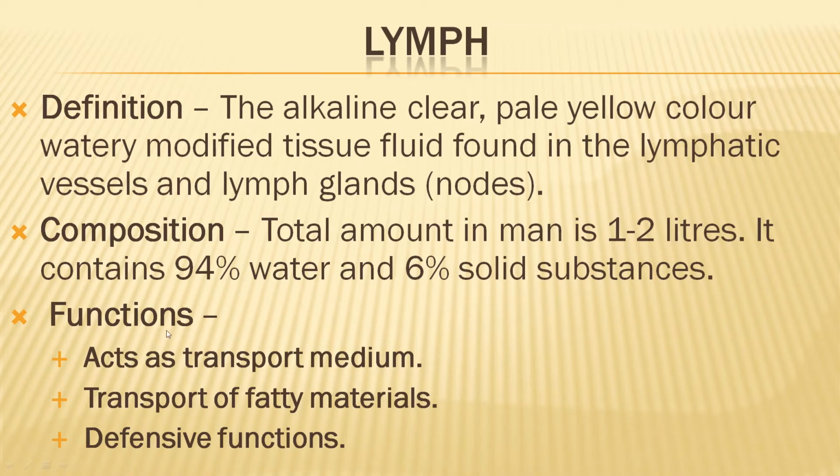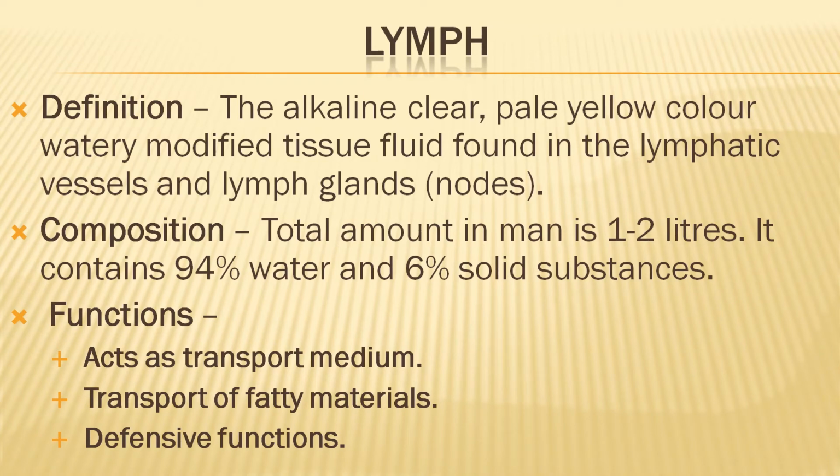What is the main function of lymph? It acts as a transport medium, obviously. It helps in the transport of fatty materials. Lymph transports nutrients and oxygen and supplies them to the tissue cells where blood cannot reach directly.